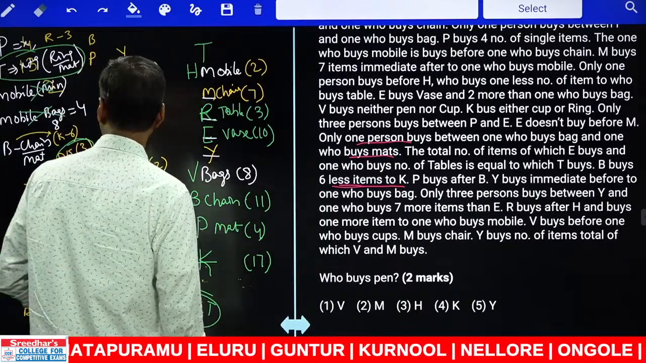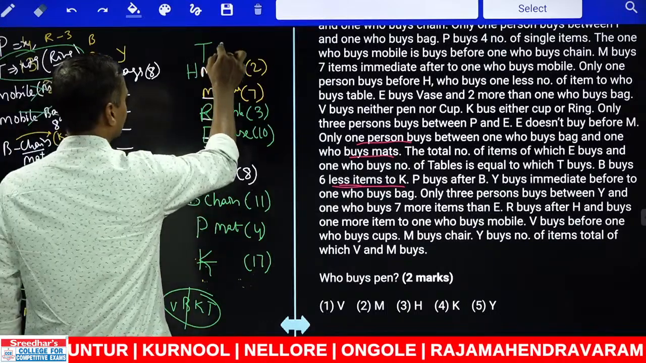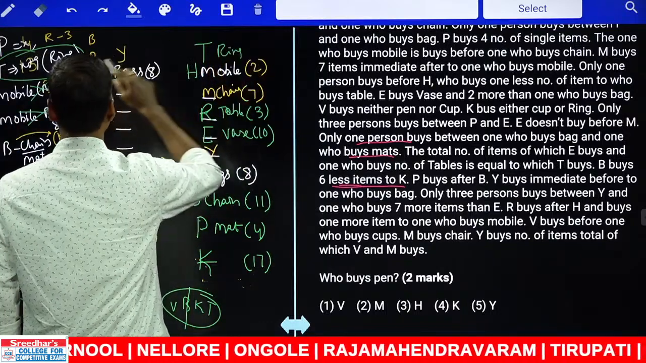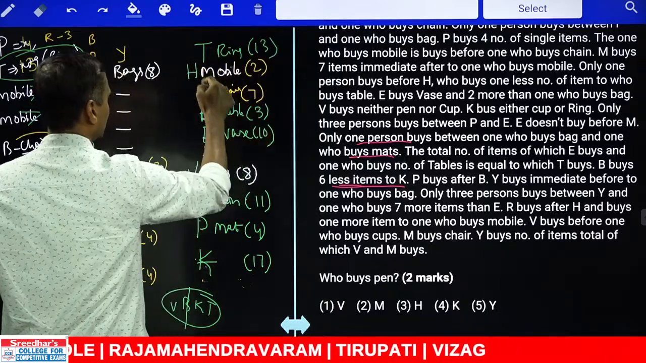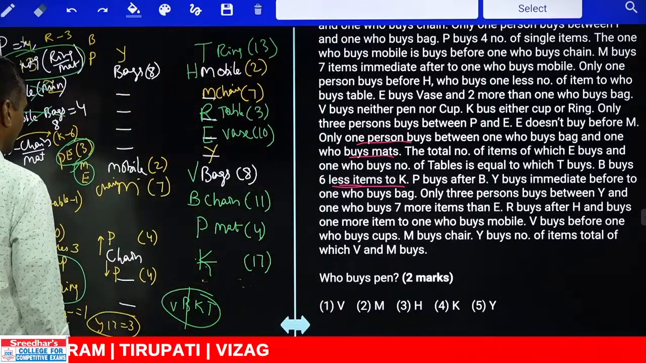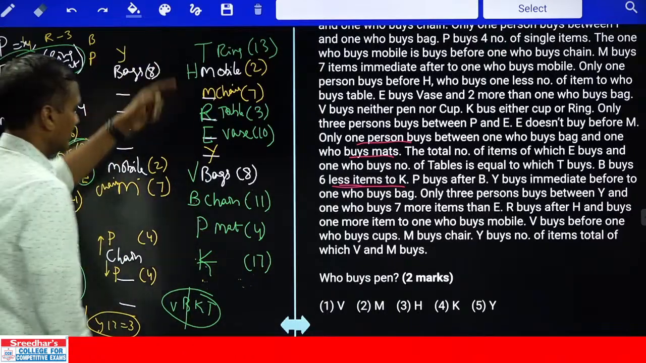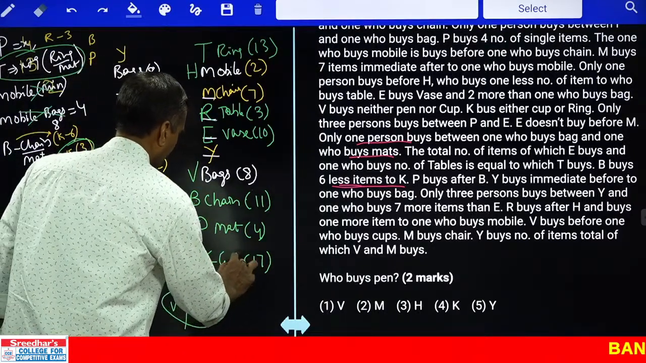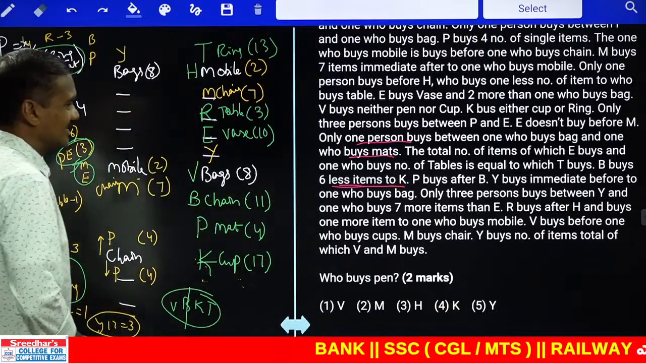Now K buys, now T, coming to this T. Ring or mat? Mat already ayipoyindi kabatti this person must buy ring. And T buys ring, and the total number of items were how many? 13. T, H, M, R, E. Now Y undipoyindi, K undipoyindi. Now Y and K, then K is either cup or ring. Ring ayipoyindi kabatti here it must be cup. Now cup migilipothe Y ki inkem migilipovali cheppandi? Now there is one more that is left over.